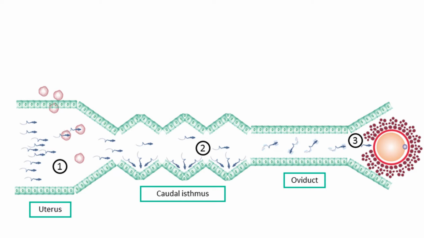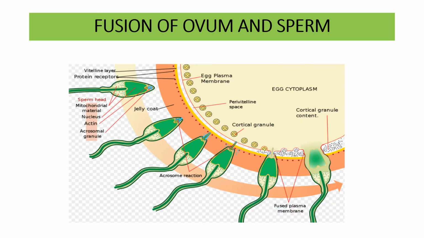See, in this portion, only some of the spermatozoa are able to make it up to the uterus. From this, only some are able to traverse the fallopian tube and only one is able to fertilize the ovum. You can see the fusion of ovum and sperm. How does this fusion take place?